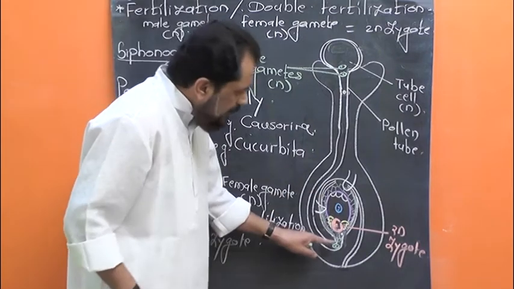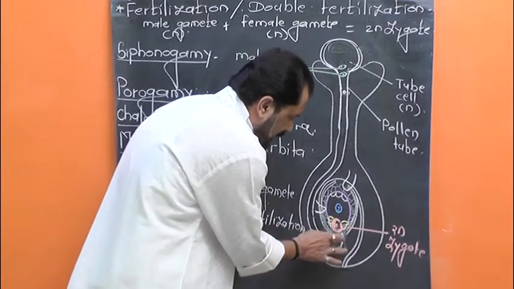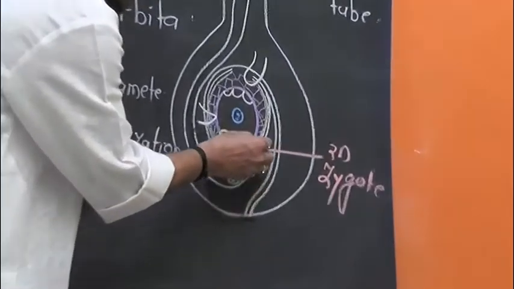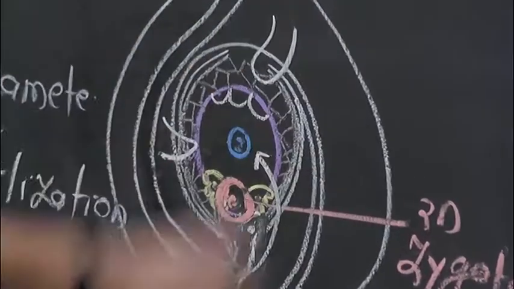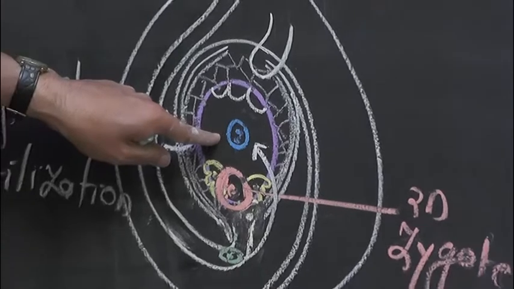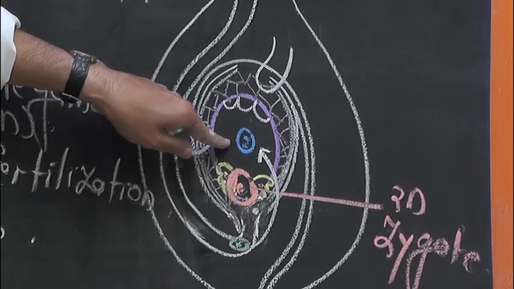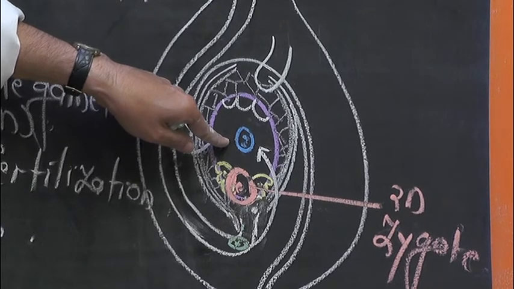While the other male gamete, the second male gamete, fuses with the diploid secondary nucleus. You know, here with the help of blue chalk I have shown the diploid secondary nucleus.